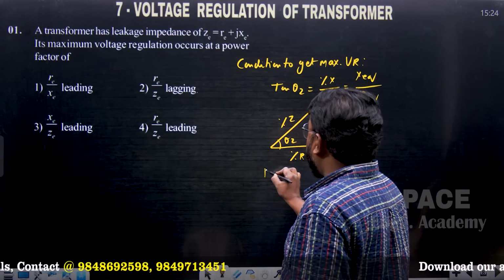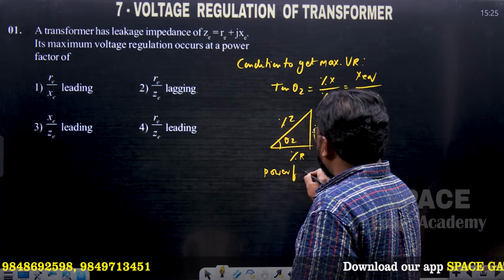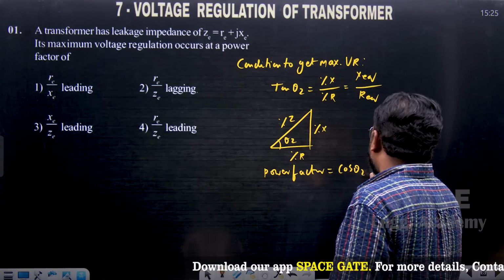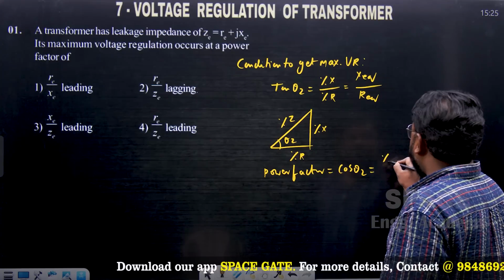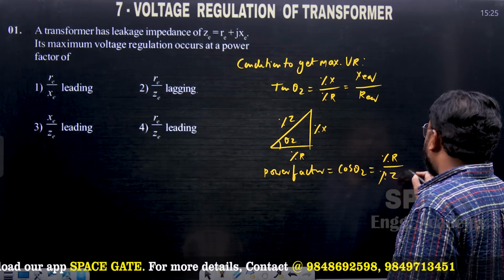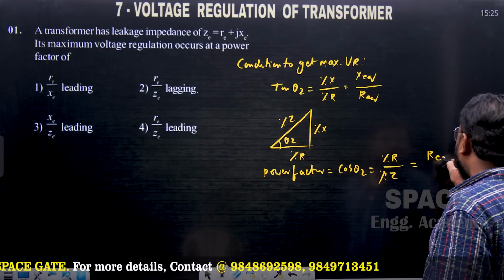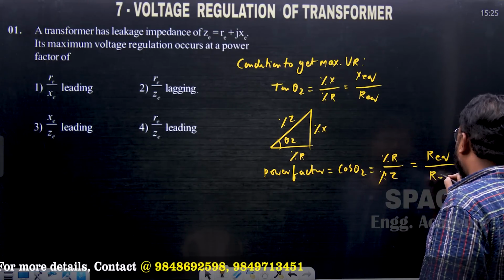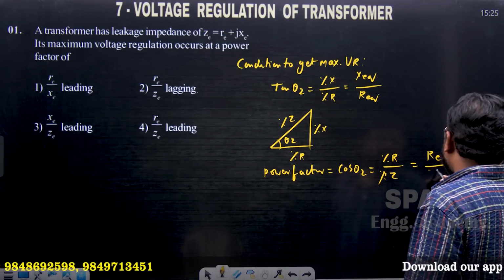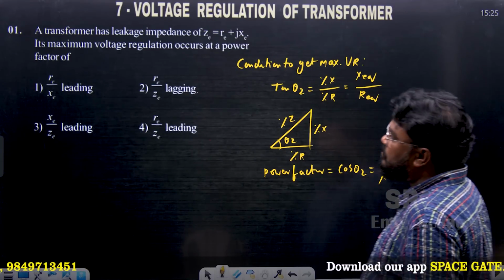Now we require the power factor. Power factor is cos theta 2, which is equal to percentage R divided by percentage impedance of the transformer. This is also equal to R equivalent divided by Z equivalent, the equivalent resistance divided by equivalent impedance.